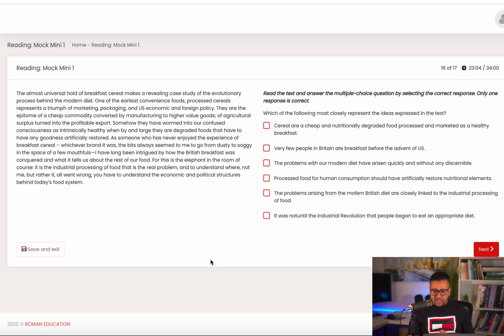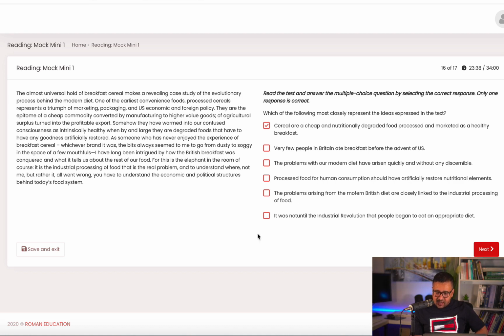Which of the following most closely represent the ideas expressed in the text? And the answers here are this one. Cereals are a cheap and nutritionally degraded food processed and marketed as a healthy breakfast. And you can find this information here. They are the epitome of a cheap commodity converted by manufacturing to higher value goods. And again, as I said, I'm not discussing or explaining it more because multiple choice questions are not important. But one tip for you. Most of the times, the correct answers are paraphrased versions of the information given in the passage.